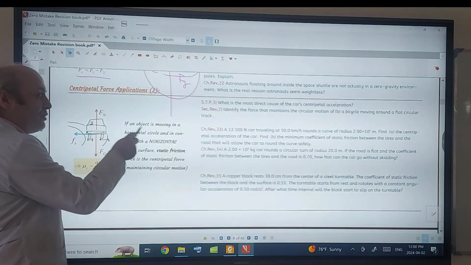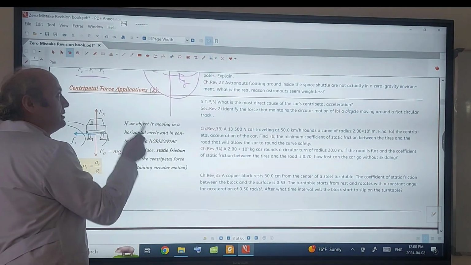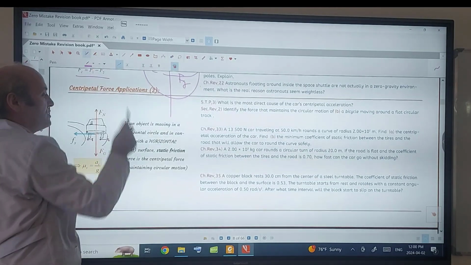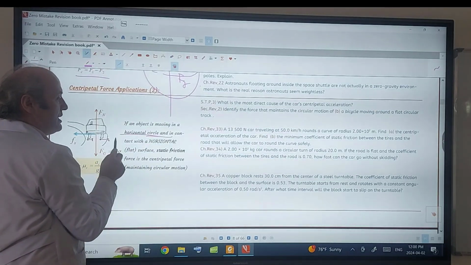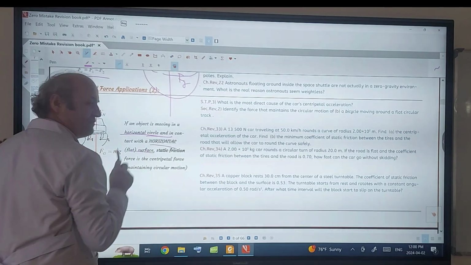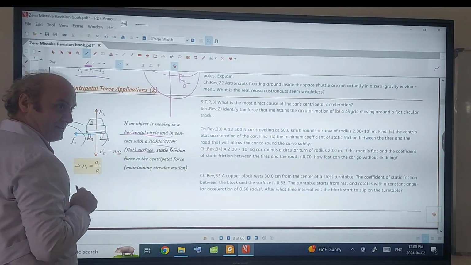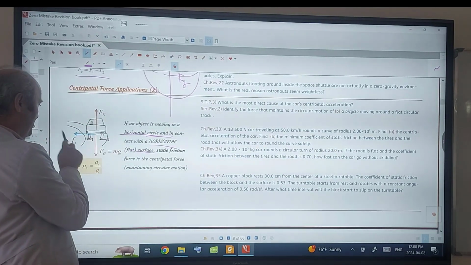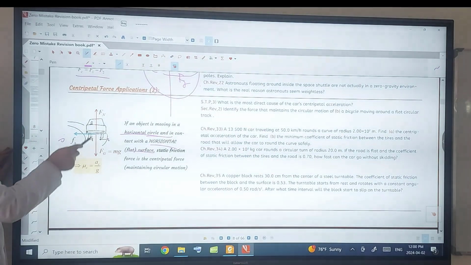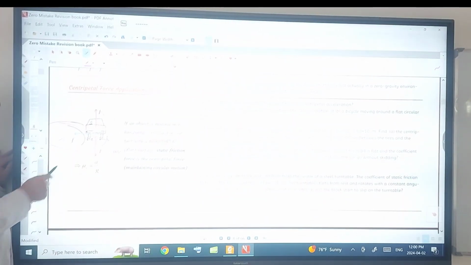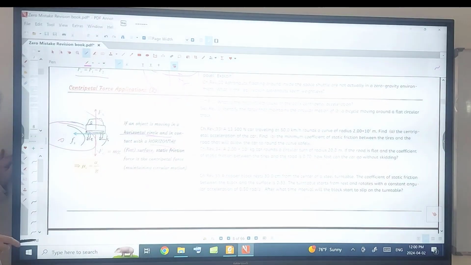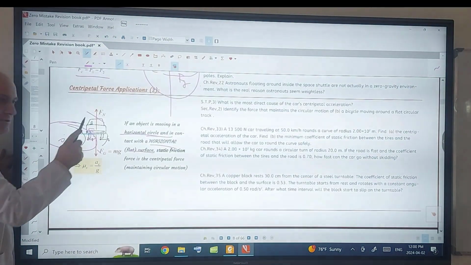So if an object is moving in a horizontal circle in contact with a flat surface, which force is provided? Fn? Is it pointing in the center? No. Center is this. So it's static friction.